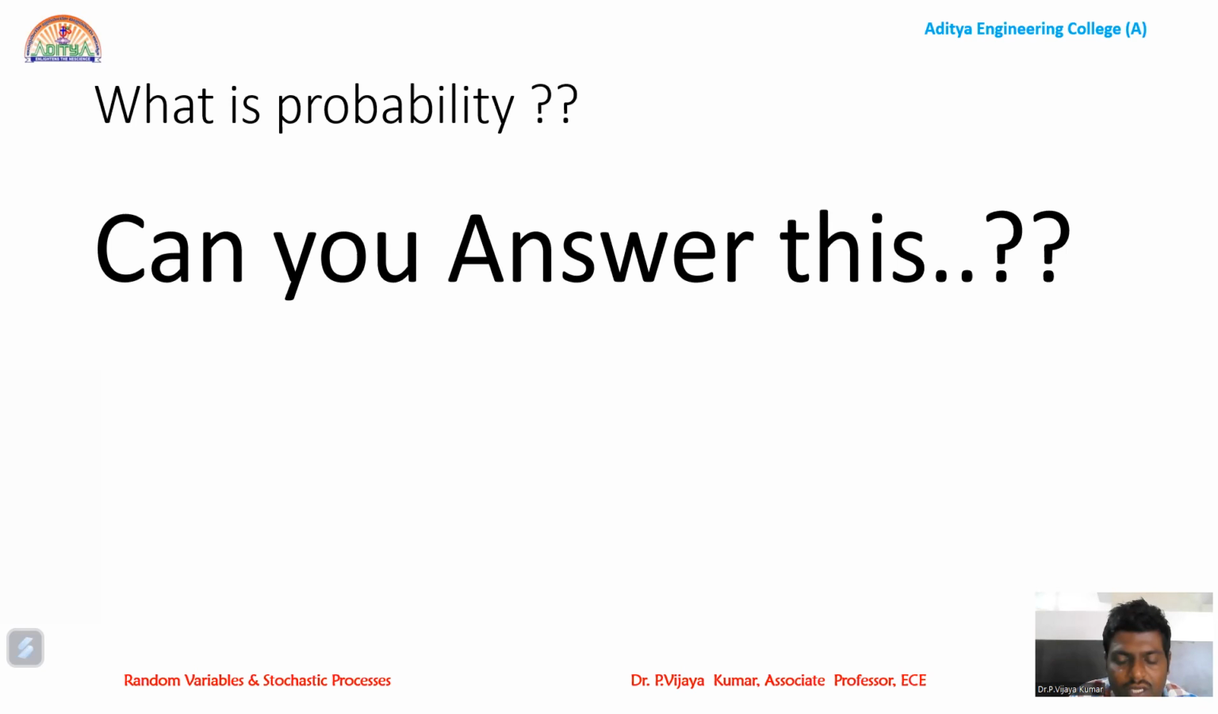If it is definite, we can say it is 100%. If it is not definite, we say 0%. So when we are unsure about whether it is definite or indefinite, we go for estimation. So that estimation is nothing but the probability.